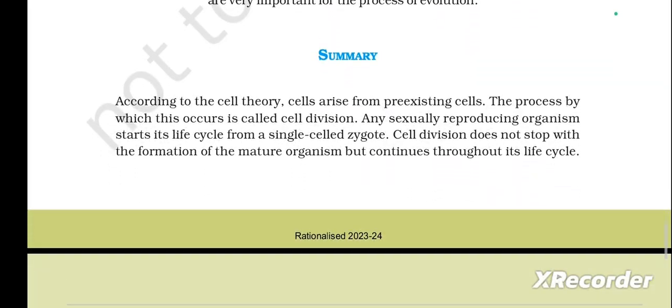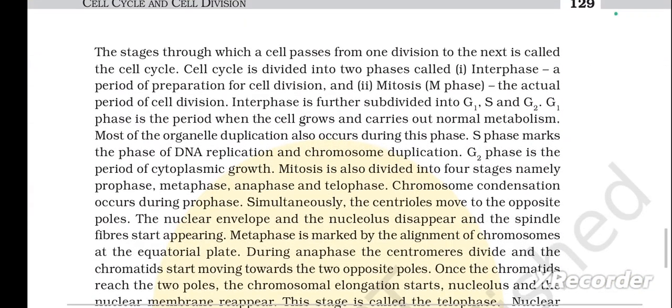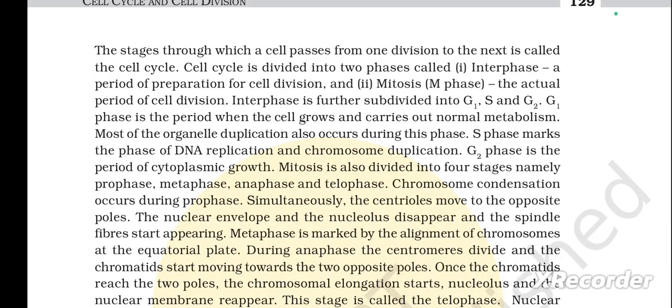Next is a summary of the lesson. According to the cell theory, cells arise from pre-existing cells. The process by which this occurs is called cell division. Any sexually reproducing organism starts its life cycle from a single cell zygote. Cell division does not stop with the formation of the mature organism but continues throughout its life cycle. The stages through which a cell passes from one division to the next is called the cell cycle.